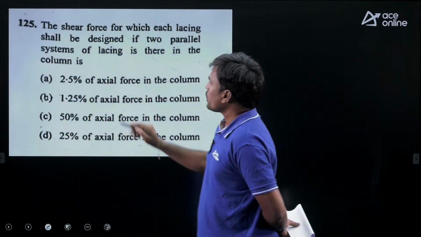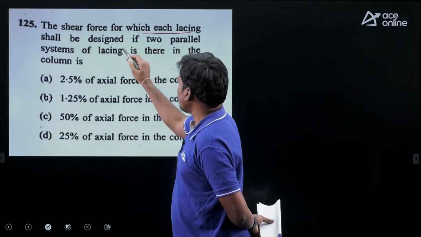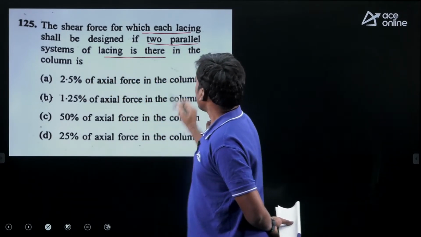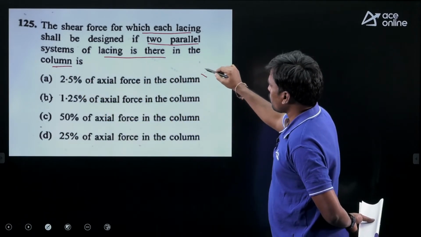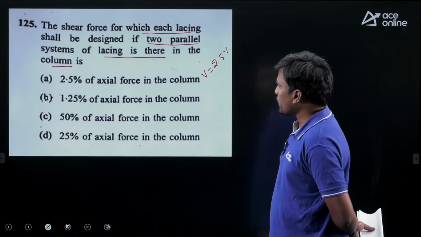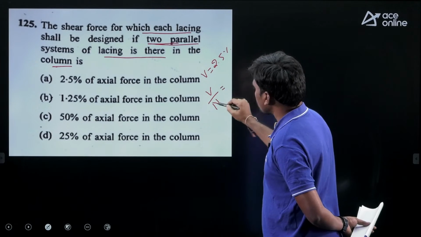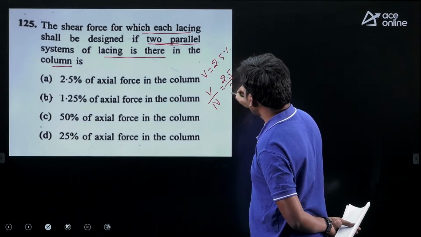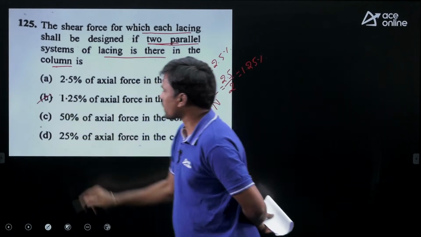Next question. The shear force for which each lacing shall be designed, if there are two parallel planes in the lacing system of the column. Students, the shear force is 2.5% of the column load, right? But the parallel planes given are 2, with notation n, where n is the number of parallel planes. Here it is given as 2, so 2.5% divided by 2 gives 1.25% of the column load. Then B is correct.